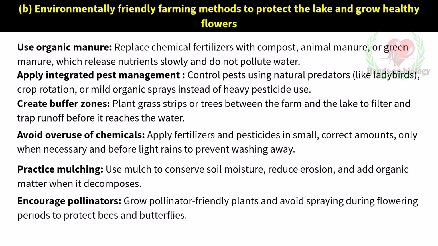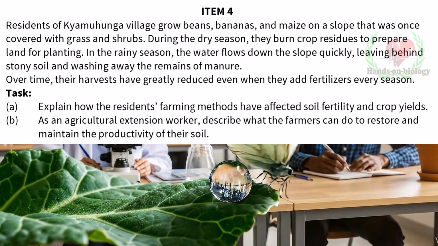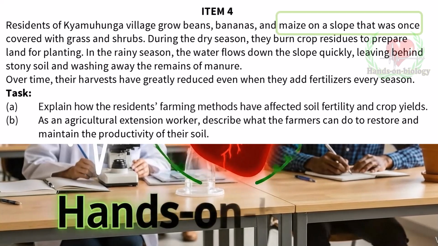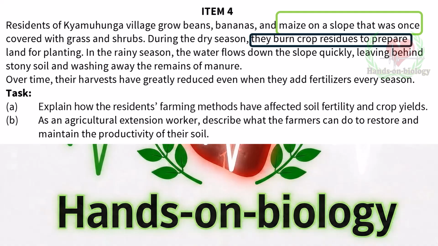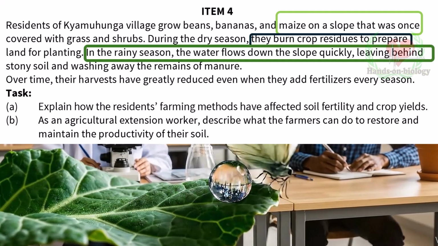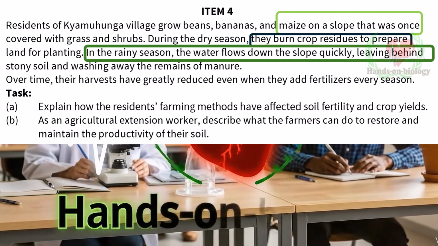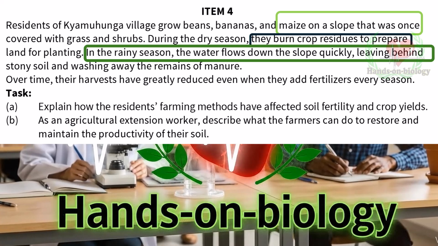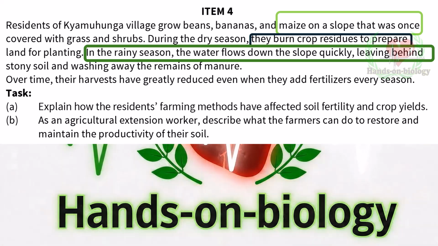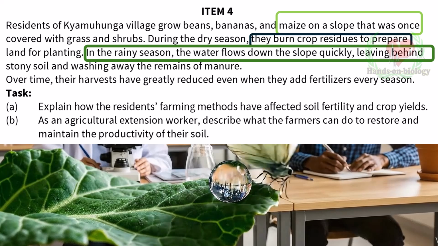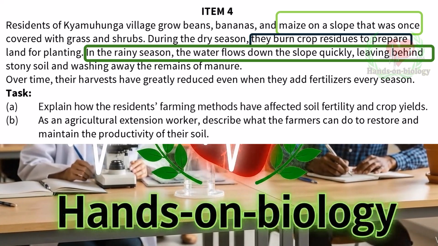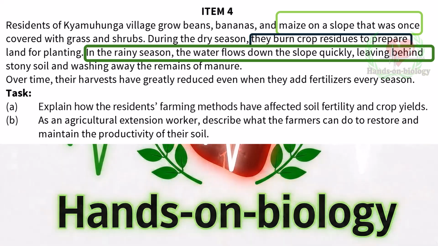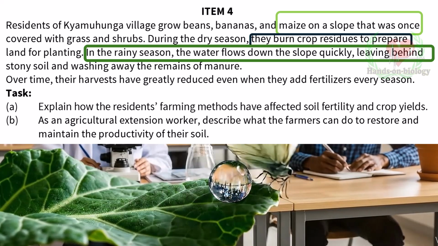Item 4. Residents of Kiamuhunga village grow beans, bananas, and maize on a slope that was once covered with grass and shrubs. During the dry season, they burn crop residues to prepare land for planting. In the rainy season, the water flows down the slope quickly, leaving behind stony soil and washing away the remains of manure. Over time, their harvests have greatly reduced even when they add fertilizers every season.